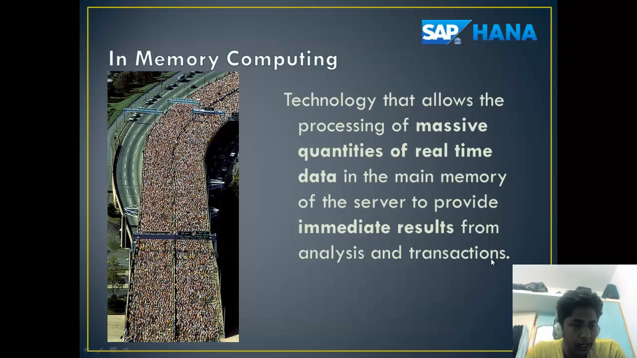Data is becoming real-time these days. The in-memory technology allows this real-time data to be kept in the main memory of a server. The difference between in-memory computing and general computing is that the data resides in main memory instead of the hard disk of a computer. This provides immediate results from analysis and transactions.